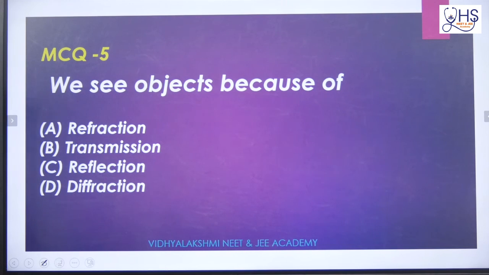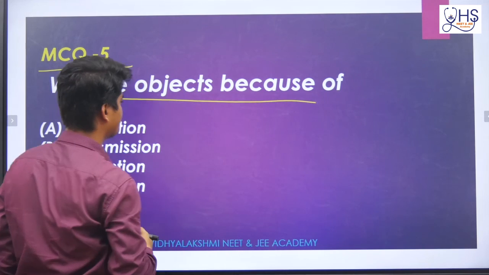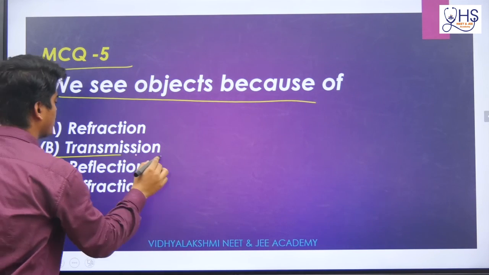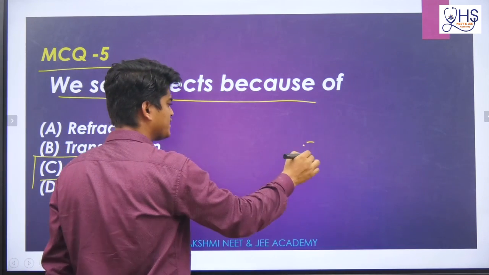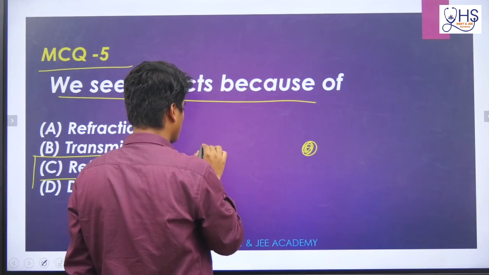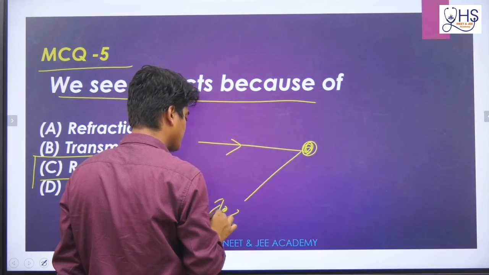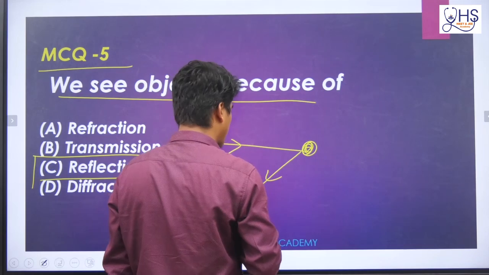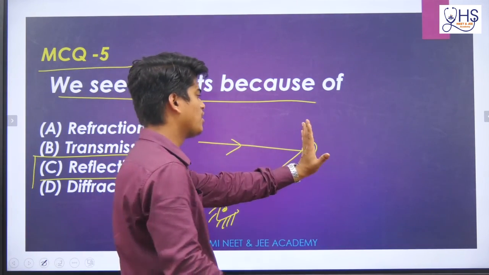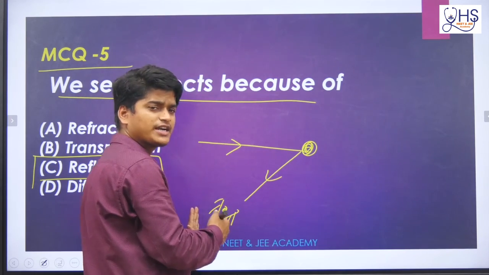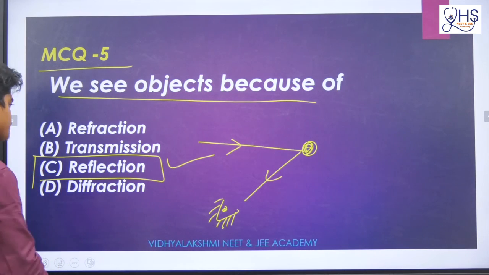Now come to the next question. Here MCQ 5, they are asking: we see objects because of what? We see objects because of reflection. Just now I told you, suppose an object is there and a light ray is coming, and after reflection it is coming to your eye. If this is falling on the eye, then the image of this object will form inside the eye. So due to reflection only you are seeing the object.